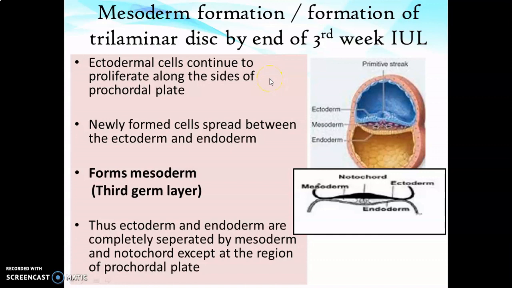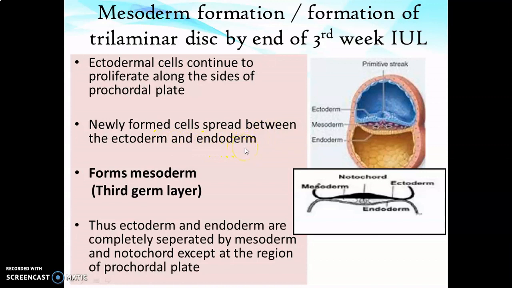So as the notochord formation is complete, now let's see how the third germ layer or mesoderm is formed. As I said, the procaudal plate is the area where there is firm union between the ectoderm and endoderm in the head end or rostral end of the embryo. Ectodermal cells continue to proliferate along the sides of the procaudal plate, and newly formed cells spread between the ectoderm and endoderm.